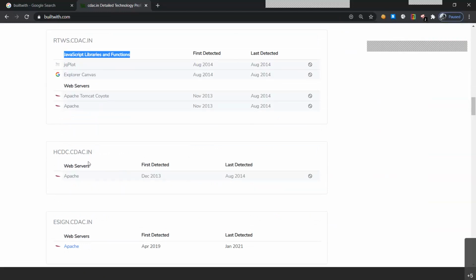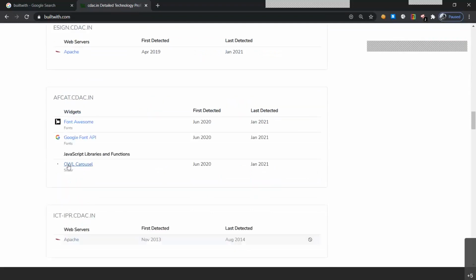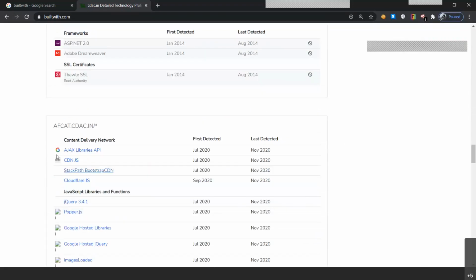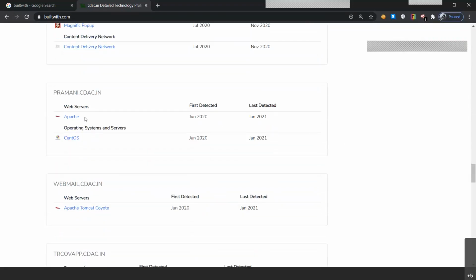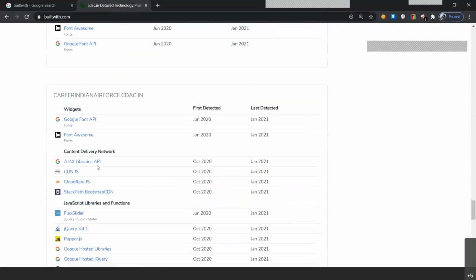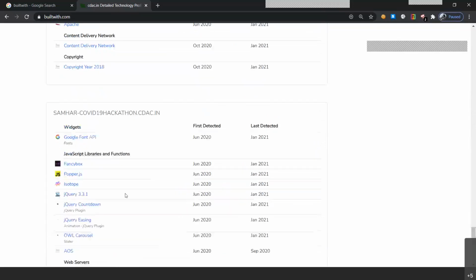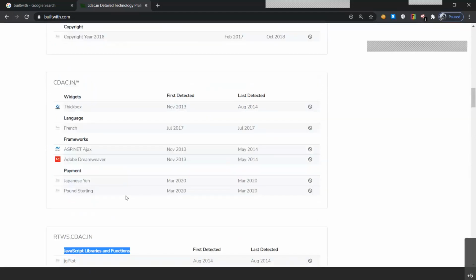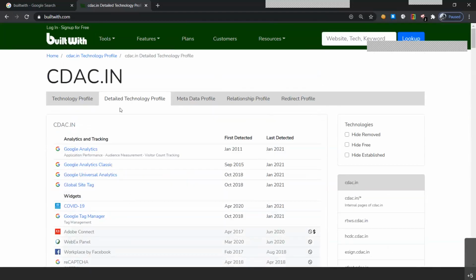We are also getting information on each of the subdomains: RTWS, HCDC, eSign, FCAT, ICT-IPR, Bioinfo, Medinfo, FCAT, and our other web servers. So we are able to get all of the information regarding our website along with the subdomain information in this detailed technology profile. It tries to scan everything that it is able to find.